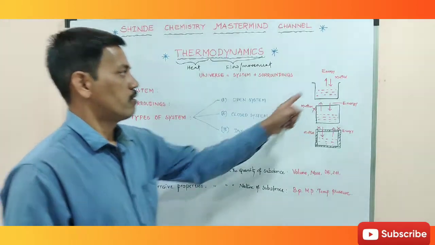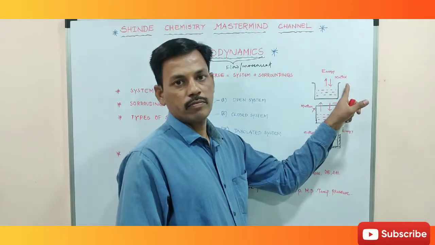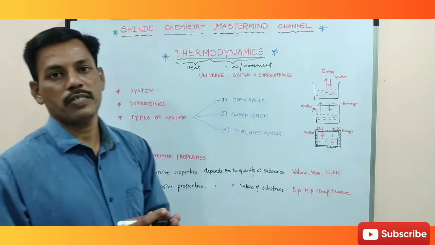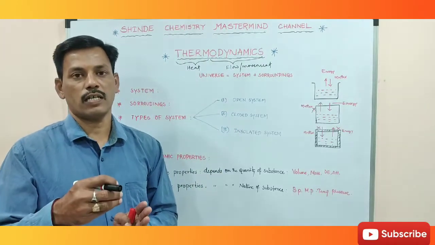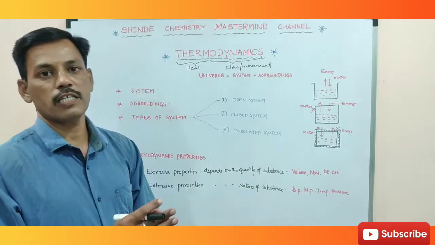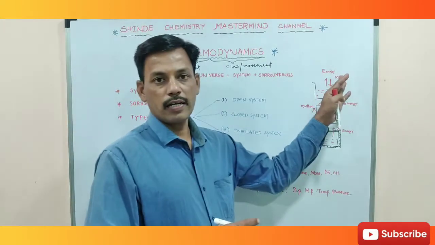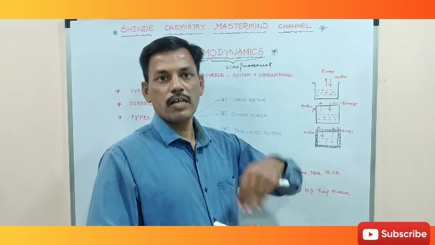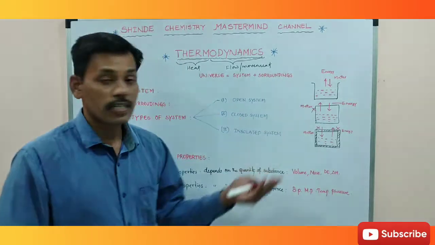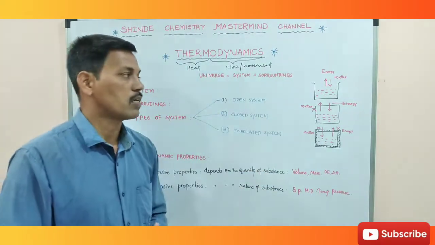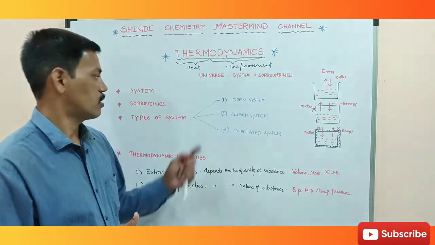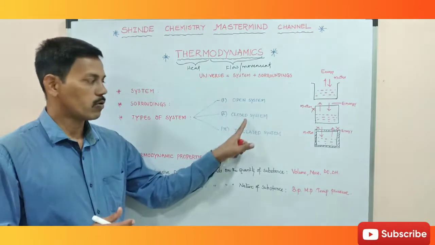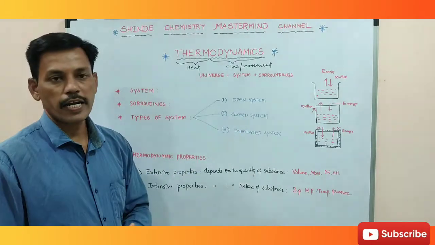Why is this classification there? It is because of energy and matter. In a thermodynamic system, energy may come from the surroundings or be released from the system, and matter may come from the surroundings or be released from the system to the surroundings. Based on that, systems are classified into three categories: open system, closed system and insulated system.